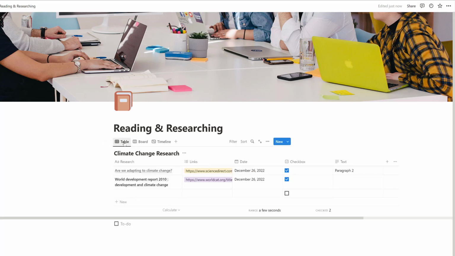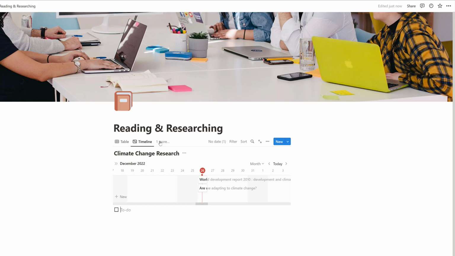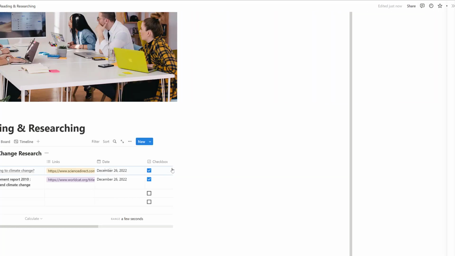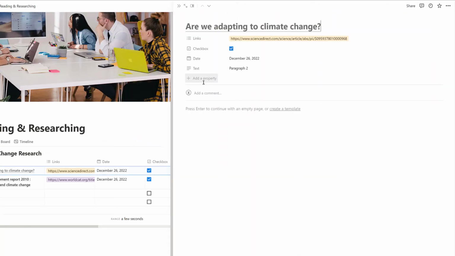So you've got to remember about the flexibility of using this software as well. So we've got table, board, timeline you're working with. Now something I want to show you. Come here, see where the open option comes on the right of the tile. If I click open, it brings this window open here on the right that you can work with more clearly to add your information. So we can see from the reading and research, I've got my link, the checkbox, the date, and what paragraph I was looking at. So you can tap in here and add additional information.